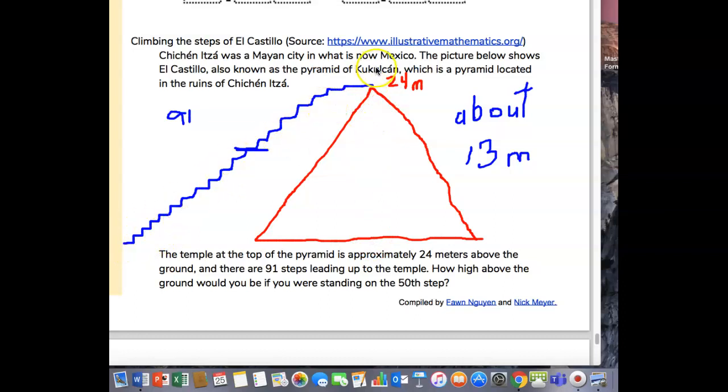They tell us that it's 91, so if 50 is more than half of this, it would be about 45 and a half. So really, I probably should have drawn it up here just a tad higher, so it's more than half of 24. Okay, so I'm going to say about 13 meters because that's more than half of 24 meters.